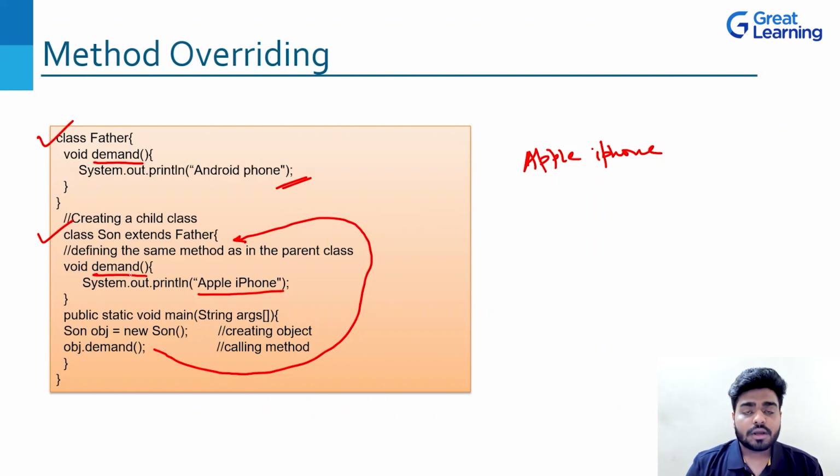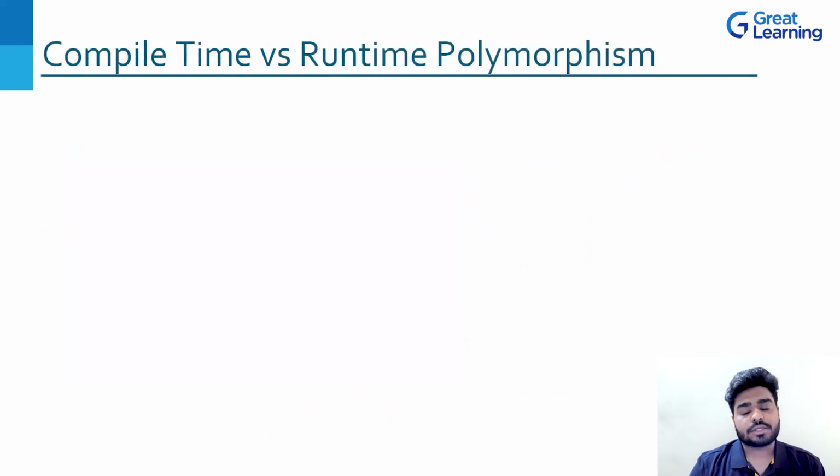It will be covered. So the father's demand method is covered or overridden with the son's demand method, right? And that is why the name method overriding. Okay. Now that we have understood what is method overriding and method overloading, we will understand the difference between the polymorphism, compile time and runtime.